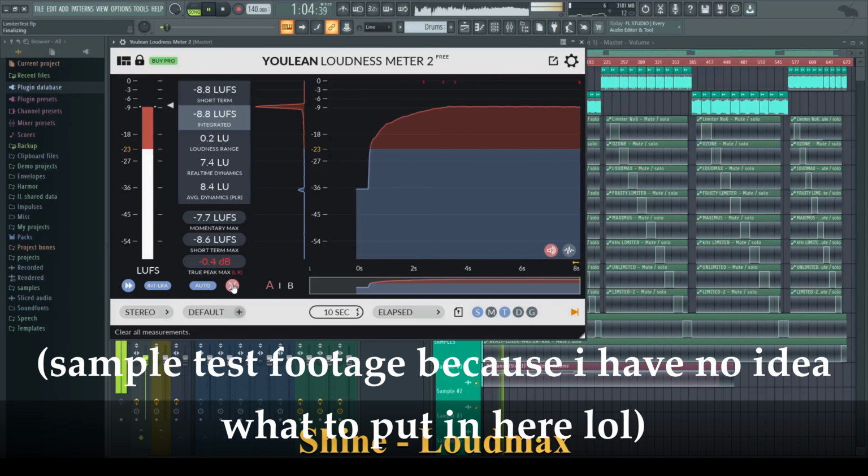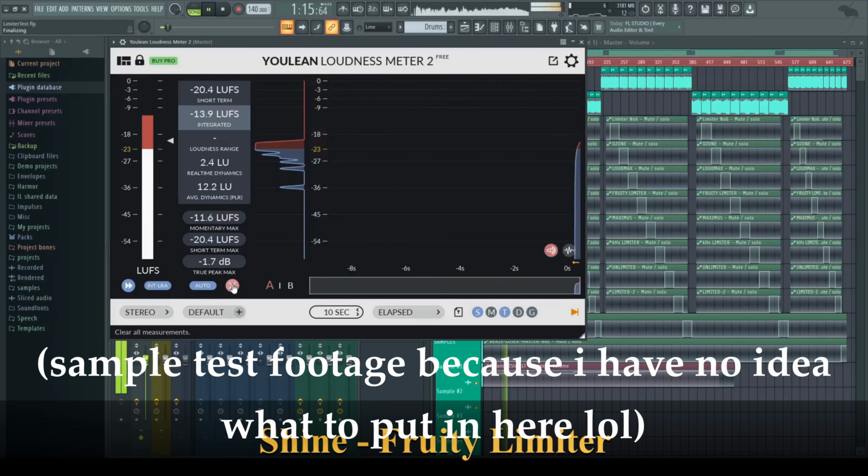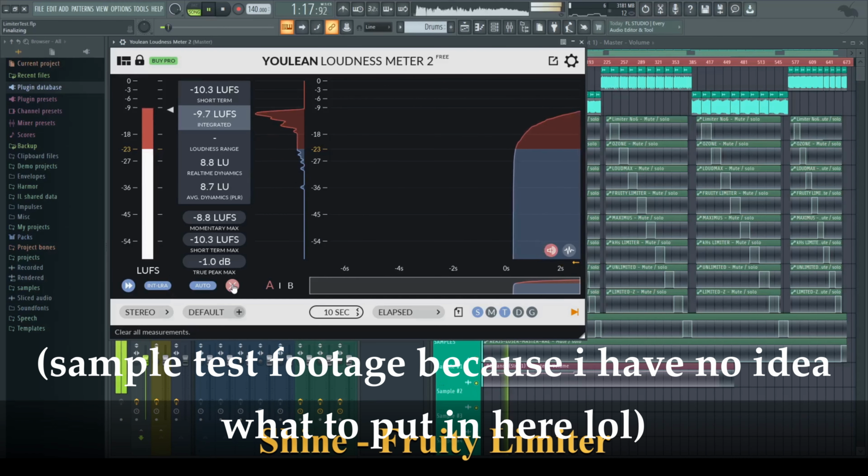Image-Line's limiters both did not hold up at all, showing a very shaky sound due to the default settings, atrocious release times, and being quieter than the others. There was no audible distortion happening, so that's a win, I guess. Maximus generally was about one loudness unit quieter than Fruity Limiter.